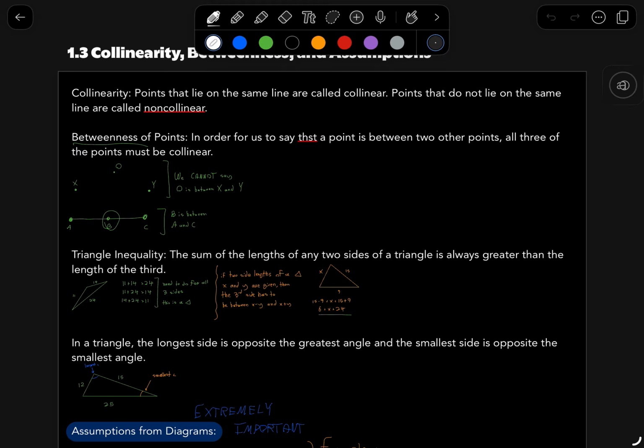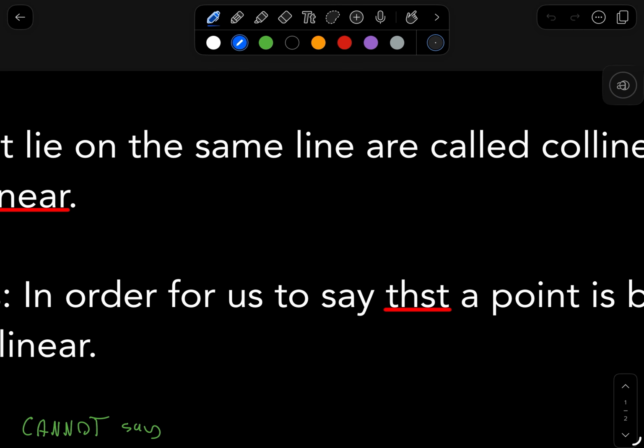But because it's easier to understand when you're first approaching this concept, think of collinear points when you think of collinearity: things that lie on the same line.